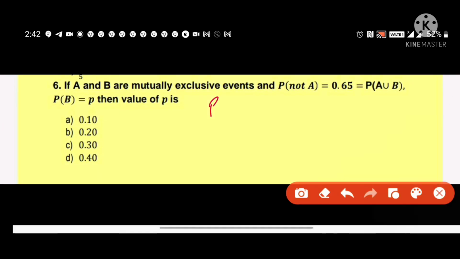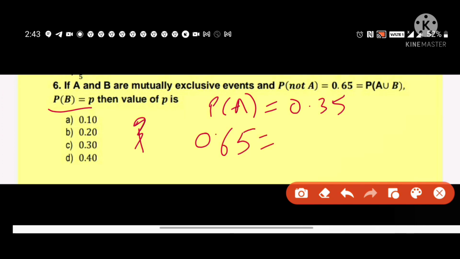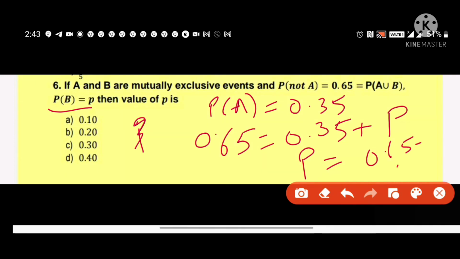Now probability of A is equal to 0.35 and probability of B is equal to P. Now by using this result, probability of A union B is equal to 0.65 is equal to probability of A, that is 0.35, plus probability of B is equal to P. So value of P is equal to 0.65 minus 0.35, which is further equal to 0.30. So answer is C option.